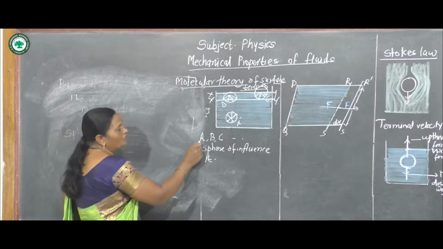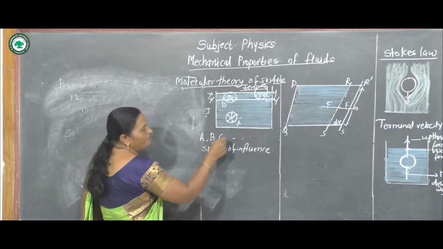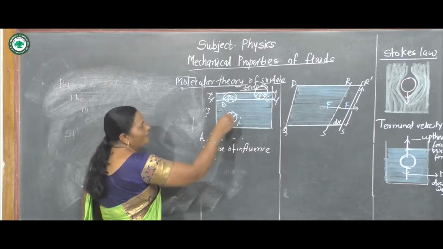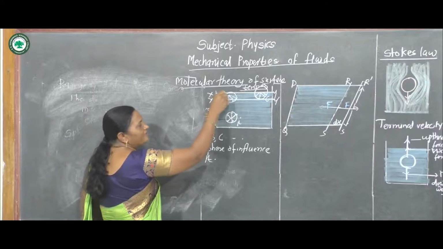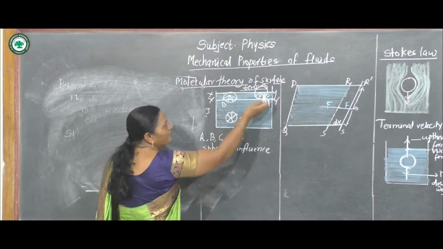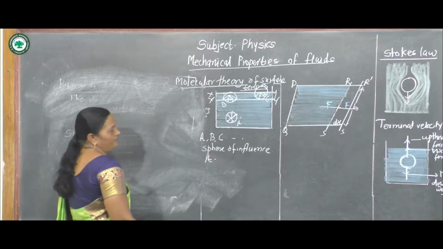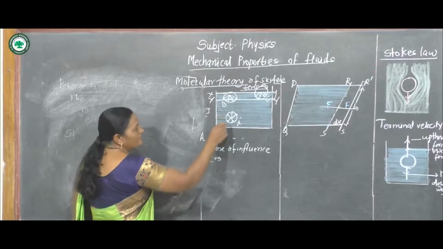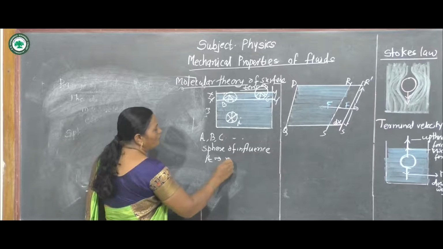Consider three molecules A, B and C. The molecule A is well inside the liquid. The molecule B is just below the liquid surface and the molecule C is just above the liquid surface. Now consider the molecule A, and consider its sphere of influence.